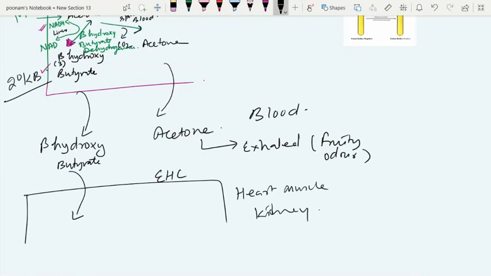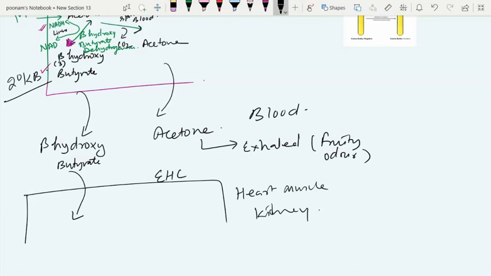Other organs like skeletal muscle and brain also use ketone body very well, but skeletal muscle prefers fatty acid over the ketone body, and the brain prefers glucose over the ketone body. But as I said earlier, the heart cell and the renal cell prefer the ketone body over glucose.